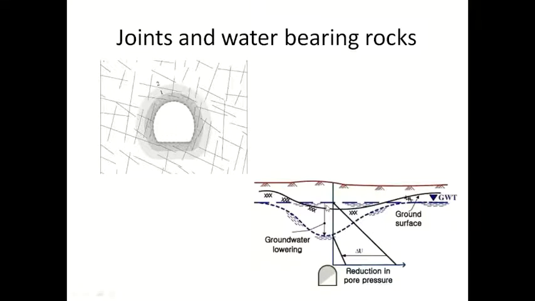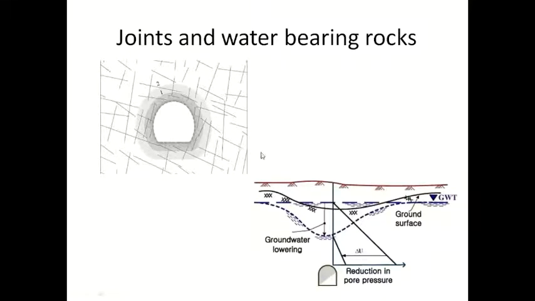And again, I told you, the water problem will be there. What is the water problem? The fluctuation of the water table. This is the tunnel. The water table will be here. So during the rainy season, the water will come up to this point, so the tunnel will be closed.